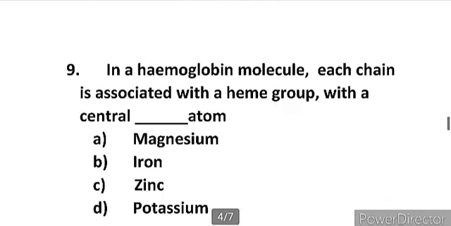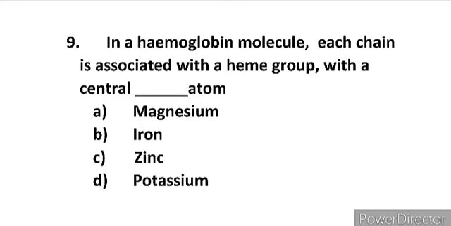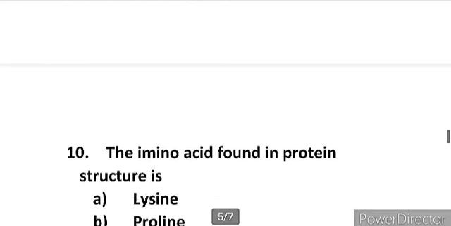Now moving to the next question. In a hemoglobin molecule, each chain is associated with a heme group with a central atom. We have to tell what is the central atom present in the hemoglobin molecule, and the options given are A, magnesium, B, iron, C, zinc, D, potassium. So the right option is option B, that is iron. Iron atom is present in the center of the hemoglobin molecule.